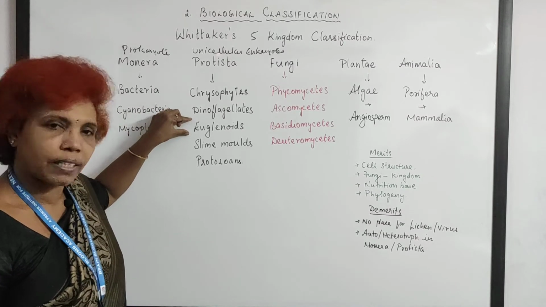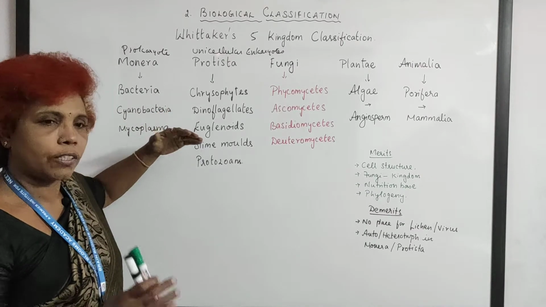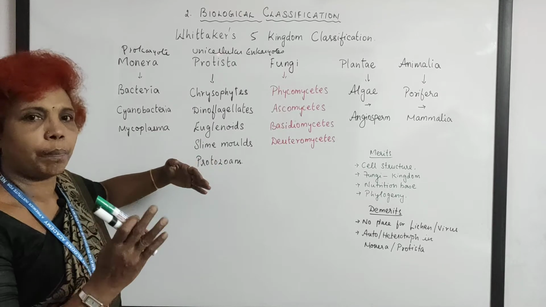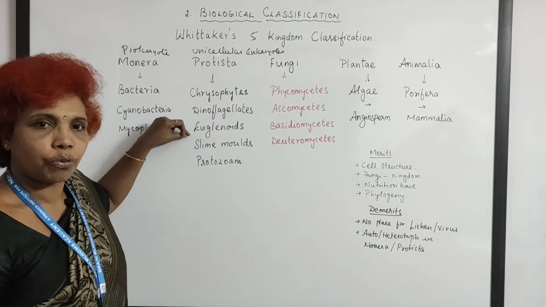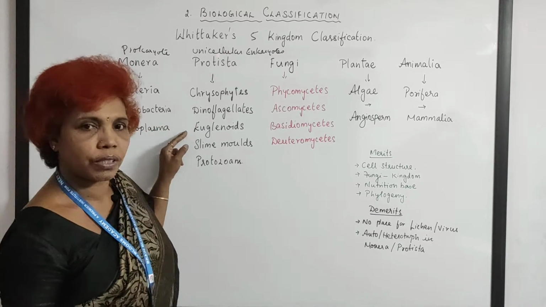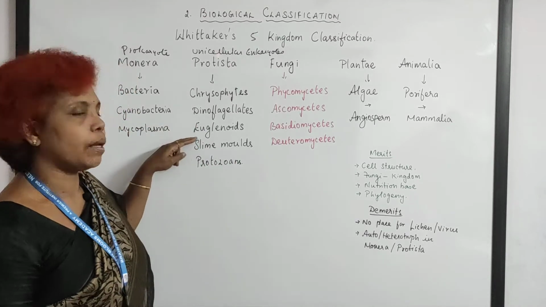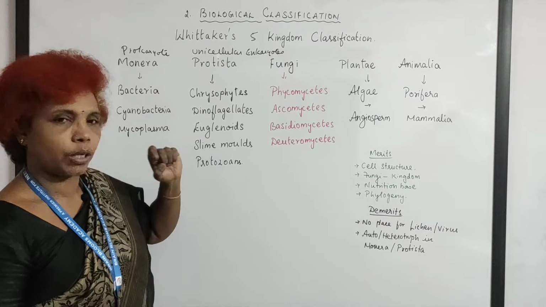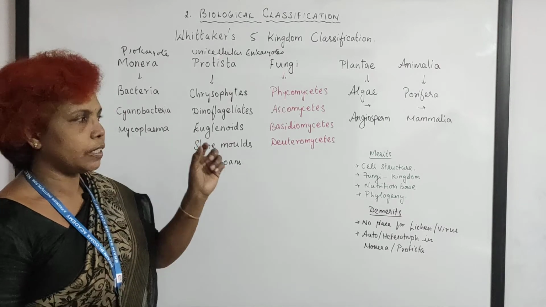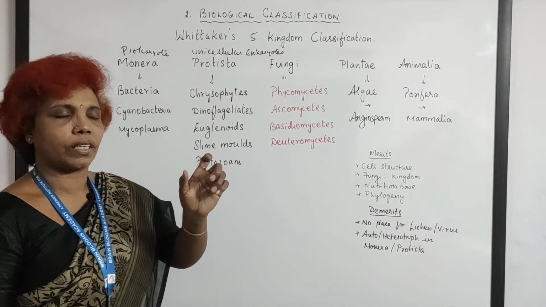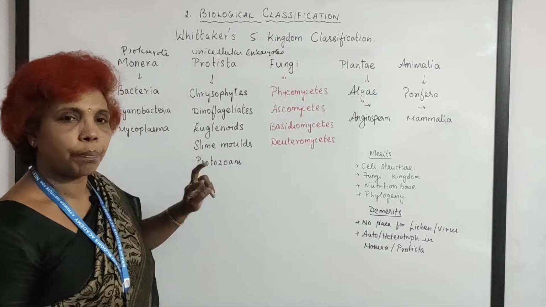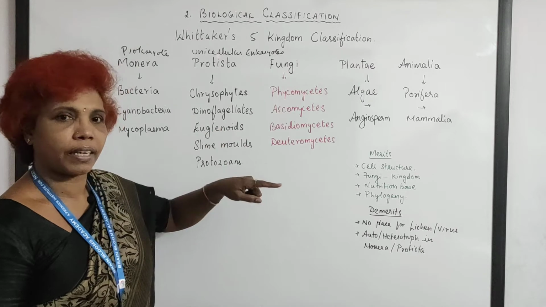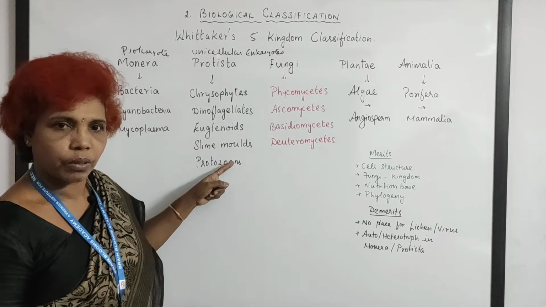Euglenoids, this is something very special. It is placed between animal kingdom and plant kingdom because in the daytime they prepare their own food, autotrophic mode of nutrition. At night they behave like an animal, capture the food and eat. So it is a transient organism between plant kingdom and animal kingdom. And slime molds, previously it was placed under fungi, now it has come to Protista.